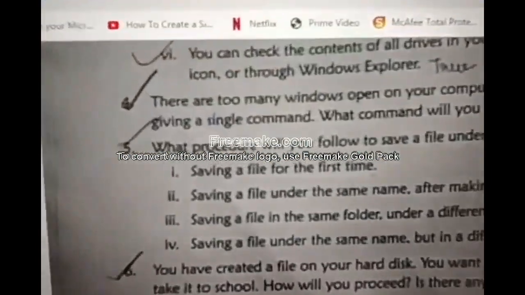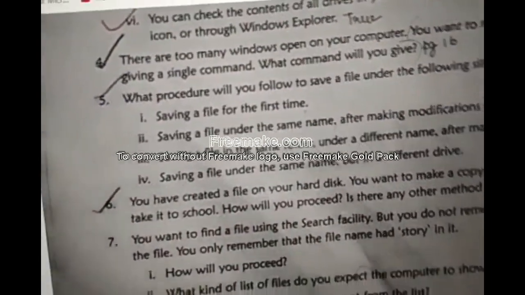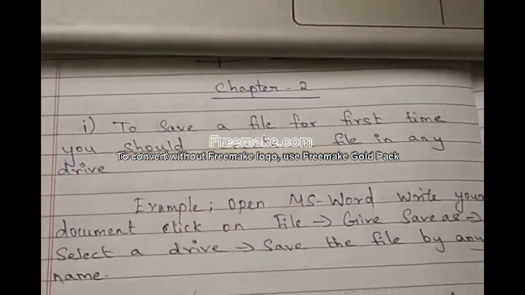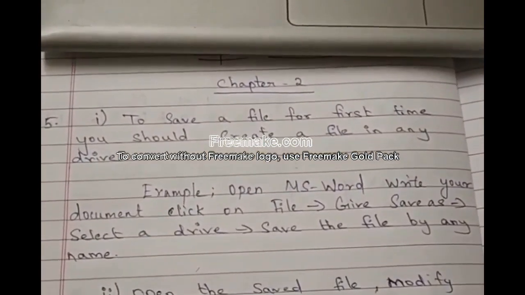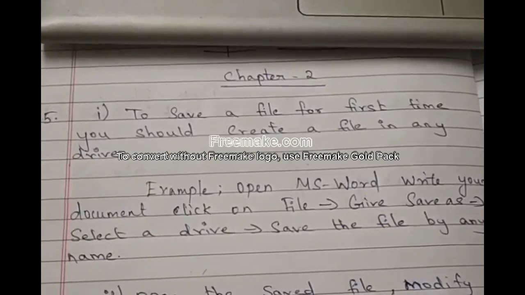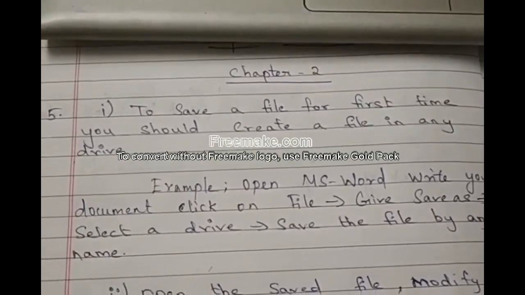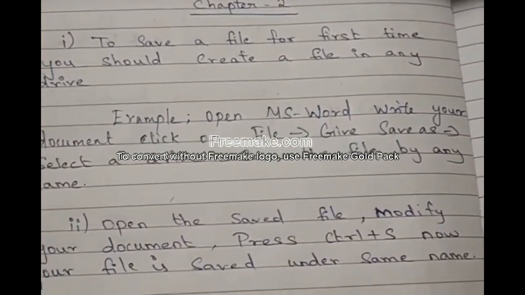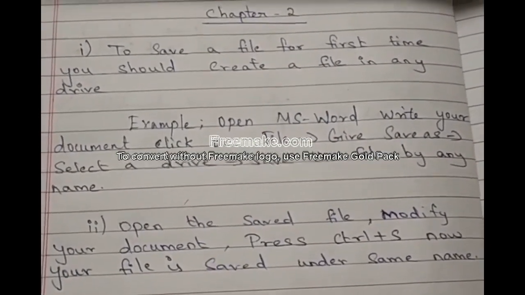First one, saving file for the first time. See here. To save a file for the first time, you should create a file in any drive. First, to save the file, what you should do? You should create the file. That is the point. I have written an example for that. You write the same example.